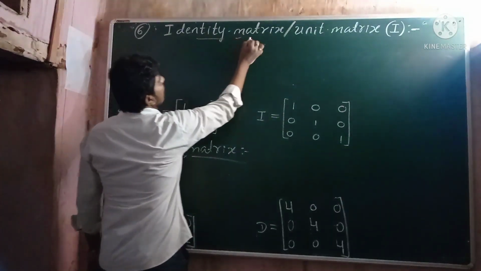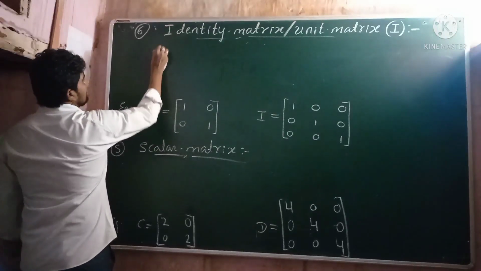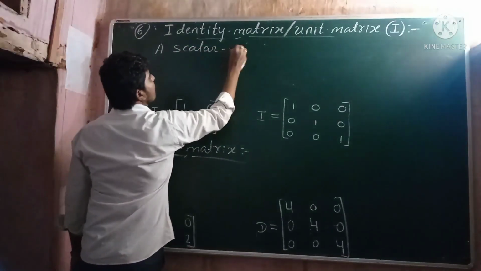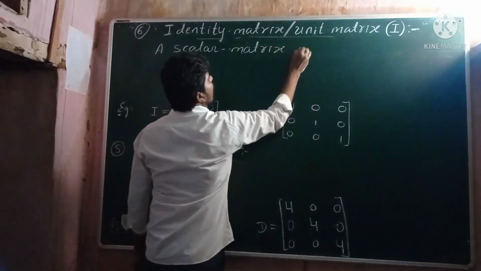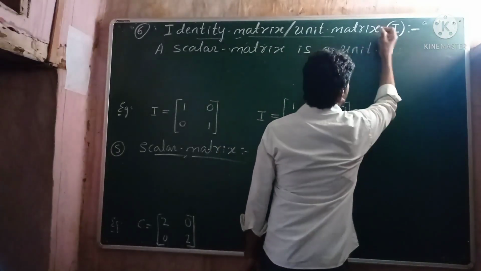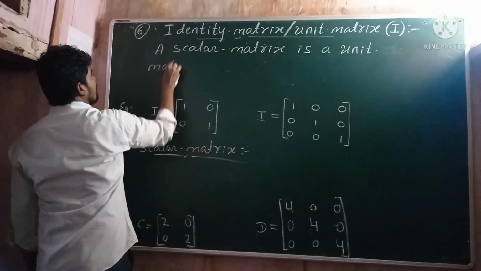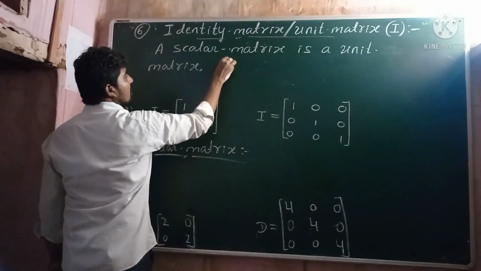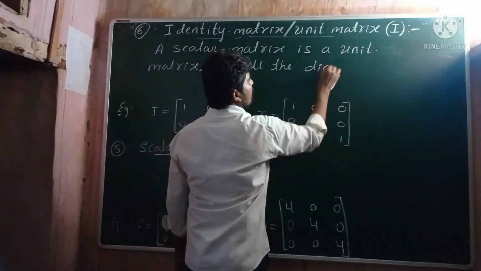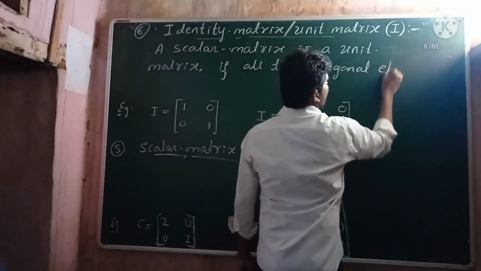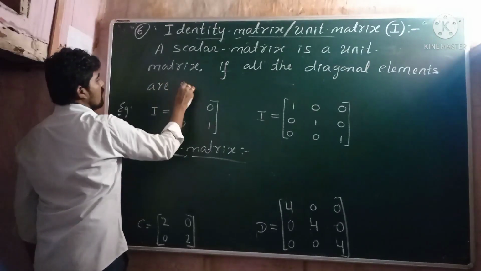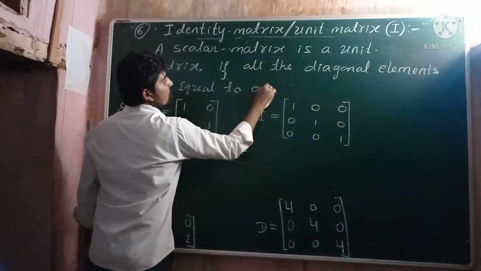What is the definition? A scalar matrix is a unit matrix or identity matrix if all the diagonal elements are equal to 1.